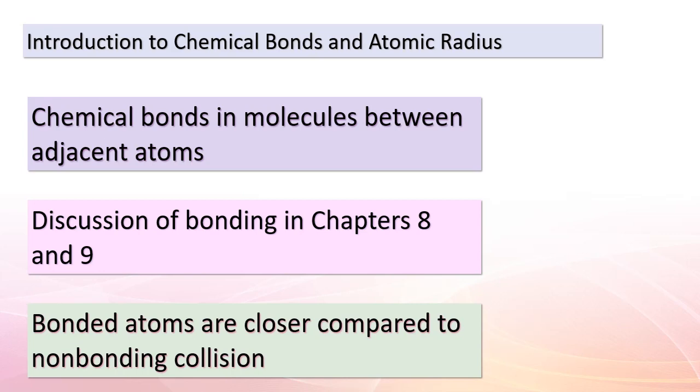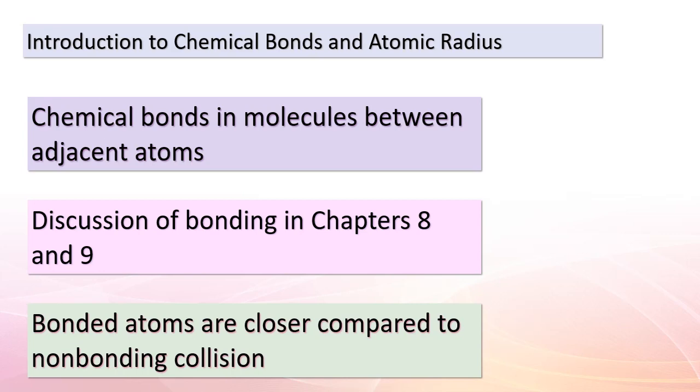This distance is marked as d in figure 7.6. Moreover, we establish that the atomic radius for a bonded atom is half of this bond distance, d. Take a look at figure 7.6 to see how this works.